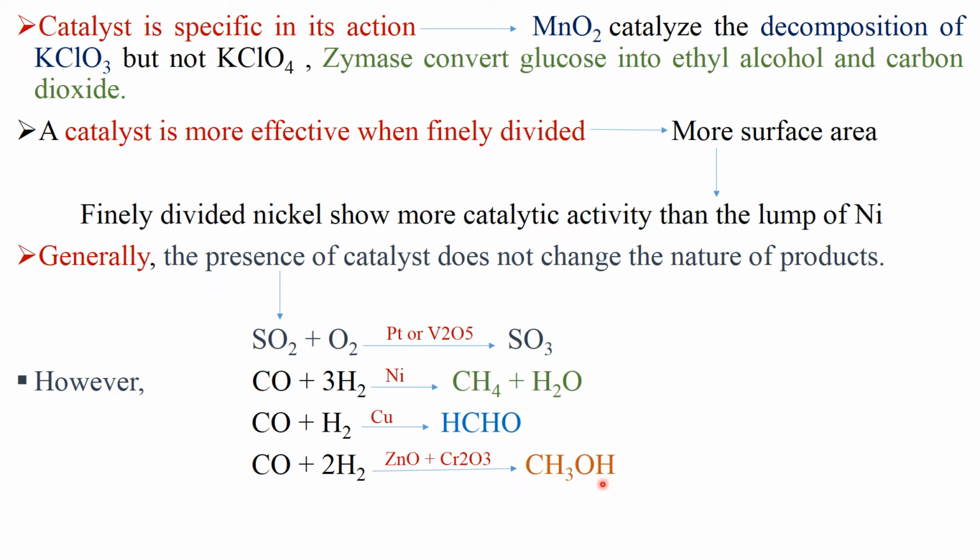So here we are seeing that by using three different catalysts we are finding three different products. So we say that mainly catalysts do not change the nature of product, but still there are certain reactions in which catalysts change the nature of product, as explained by this example.